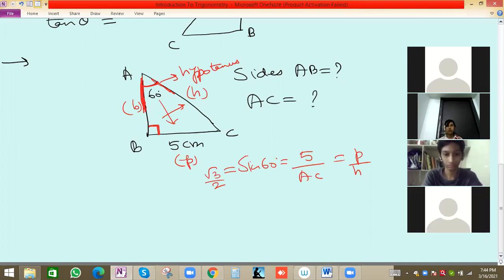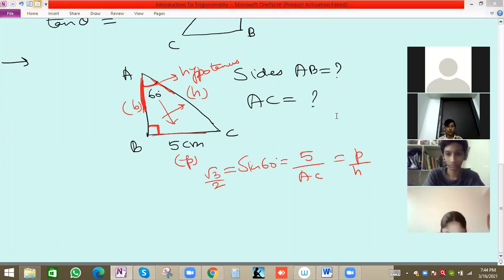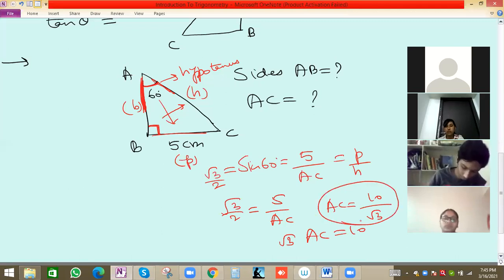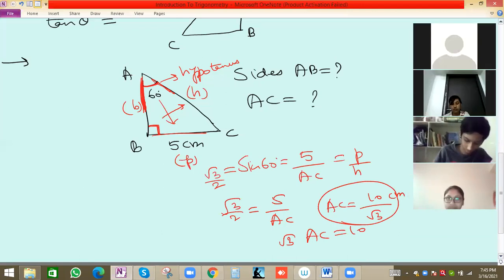So sin 60 will be opposite, that is BC, by hypotenuse, that is AC. And we know the value of sin 60, right? Most of you have shared the correct answer. Sin 60 is root 3 by 2, so we can apply here. Root 3 by 2 will be equal to 5 by AC. We can do cross multiplication: root 3 AC is 10. So AC will be 10 by root 3. Suppose this is centimeter, so this will also be centimeter. Not an issue.